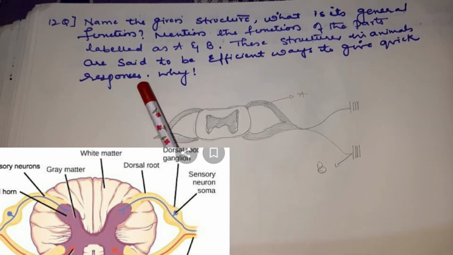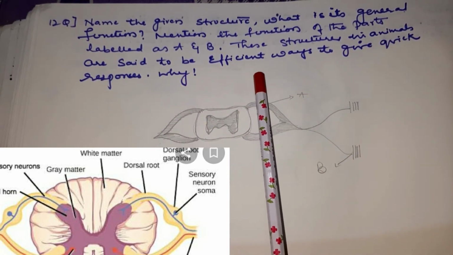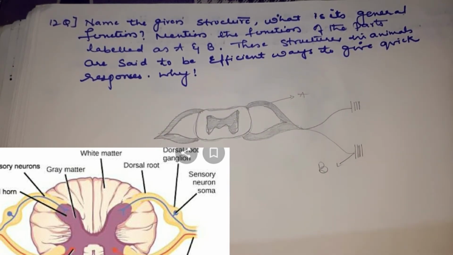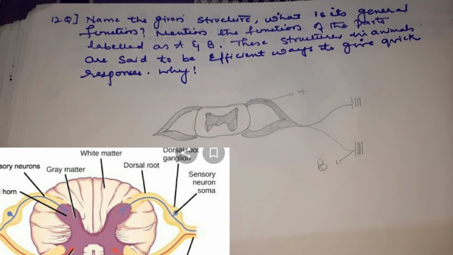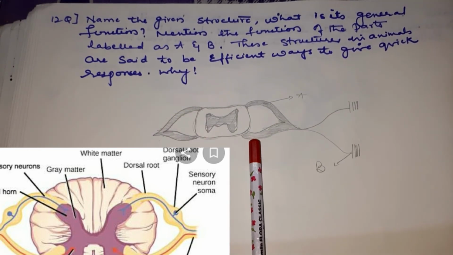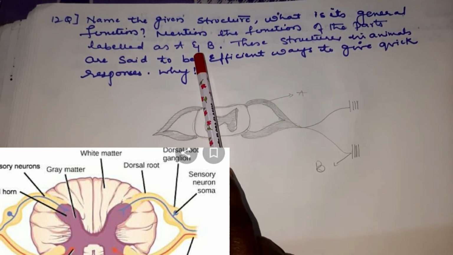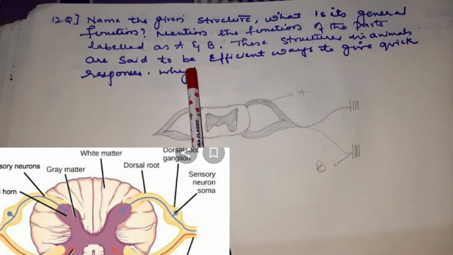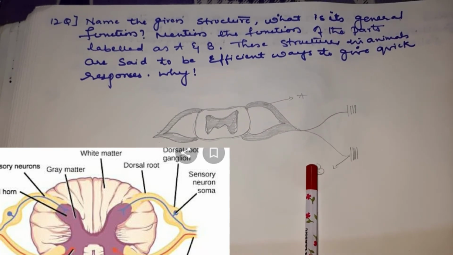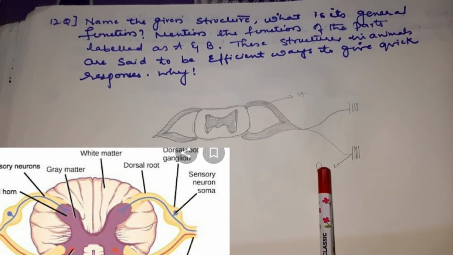These structures in animals are said to be efficient ways to give quick responses. Why? So the structure is the spinal cord, children. So what is its general function here? Mention the function of the parts labeled as A and B. Here A and B are labeled. You have to name them.